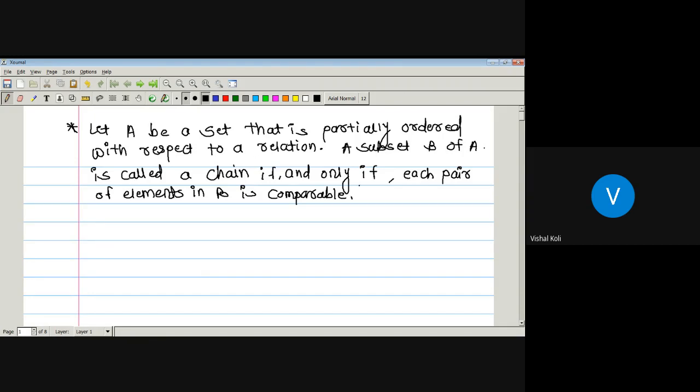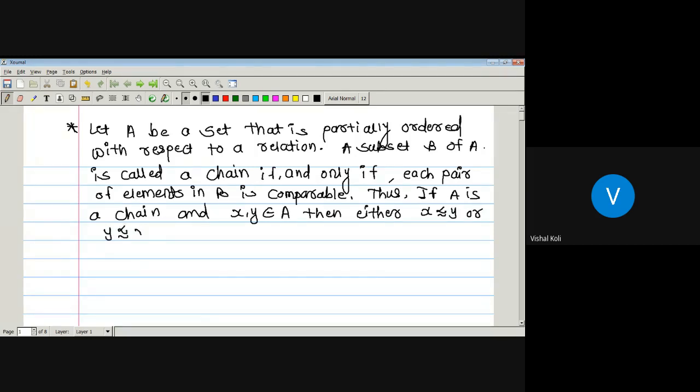Thus if capital A is a chain and X and Y are any two elements belonging to capital A, then by the definition of chain, either X is related to Y or Y is related to X.